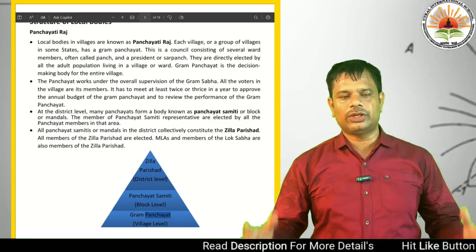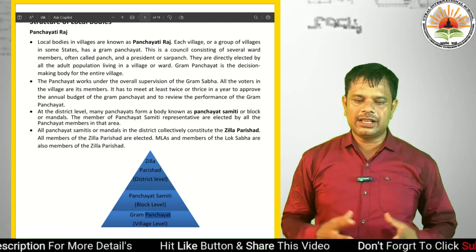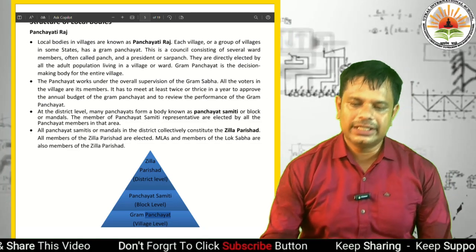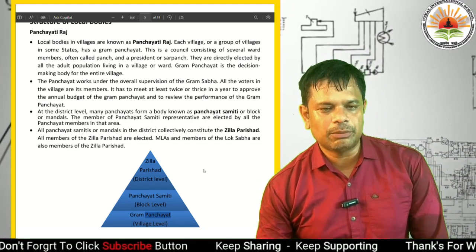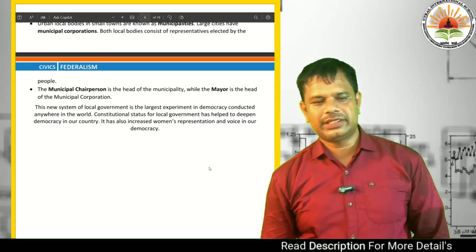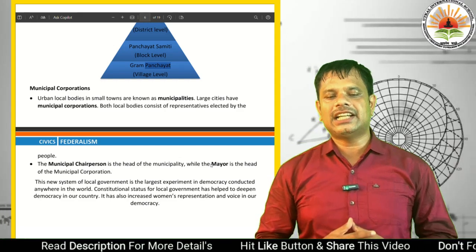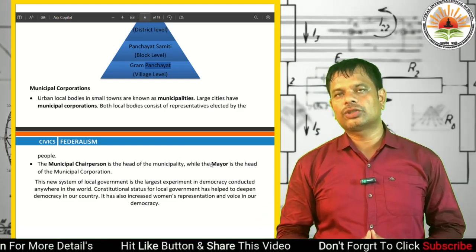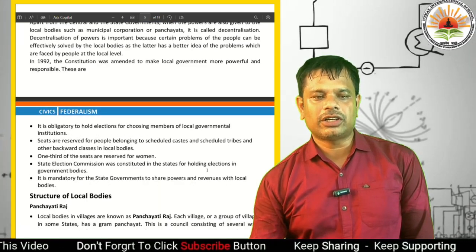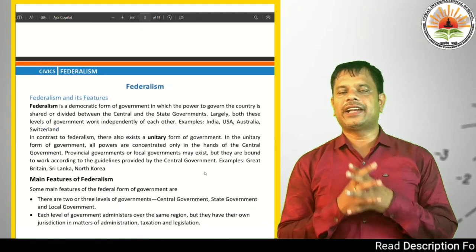There are three structures of local bodies in villages: Gram Panchayat, the first level at village level, then Panchayat Samiti at block level, then Jilla Parishad at district level. Then we discussed municipal corporations and municipalities. The local bodies in small towns are known as municipalities and in large cities as municipal corporations. So dear students, this is all about your second chapter of civics, that is federalism.